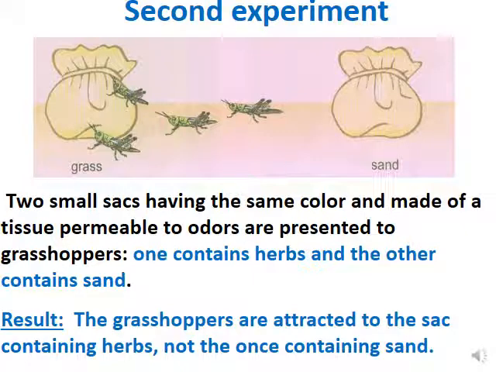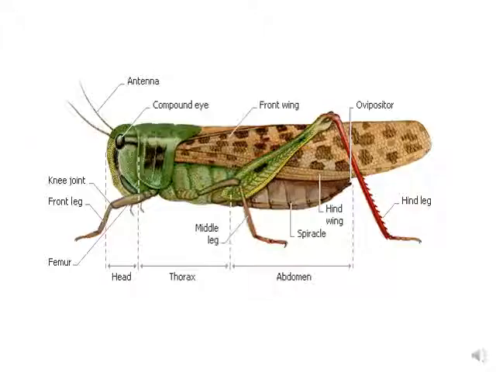Second experiment: two sacs have the same color and they are made of tissue permeable to odors. It allows the odor to go through. And they are presented to the grasshopper. One contains herbs, meaning that it contains plants, and the other contains sand. So the grasshoppers are attracted to what? They are attracted to the sac containing the herbs and not the one containing the sand due to the smell of the sac containing the herbs.